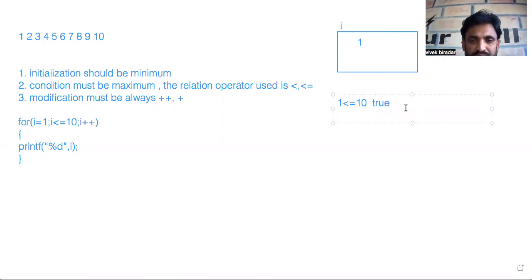Then after printing the value, I go for I plus plus. The meaning of I plus plus is to modify the value of I by 1, so now I will be 2.